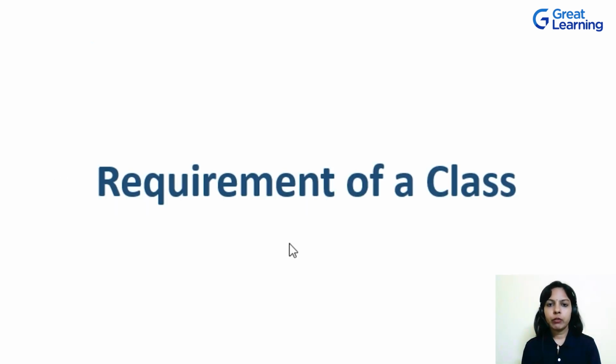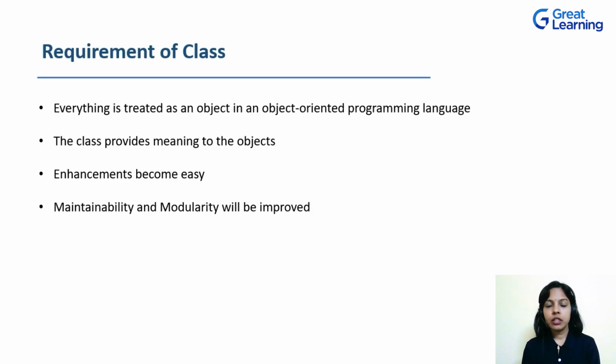Let us talk about the requirement of a class. What is the need of defining a class, or what is the usefulness of a class inside Java programming? Let's try to understand this with the help of an example. When I say a car, Maruti 800 is of type car.